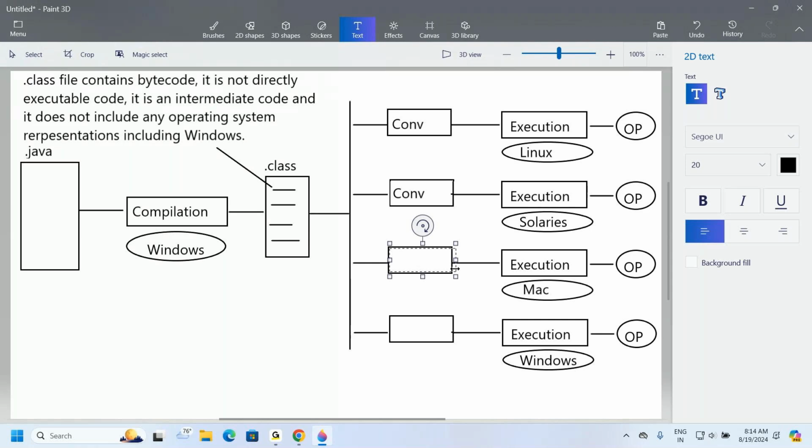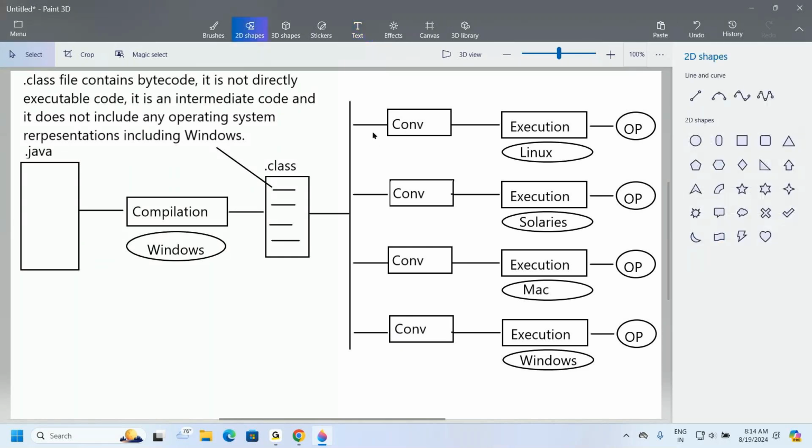Now, what is the job of these converters? Try to understand it first of all. What is the job of this particular converter? This converter will take the .class file, the neutral bytecode, as an input. Then it will convert that neutral bytecode into Linux bytecode, Linux based bytecode.